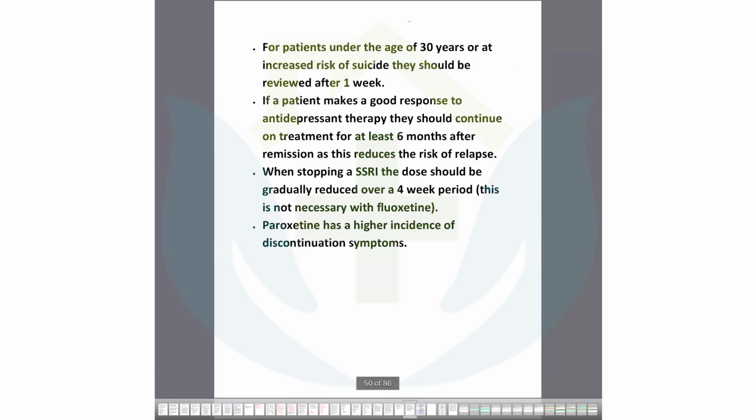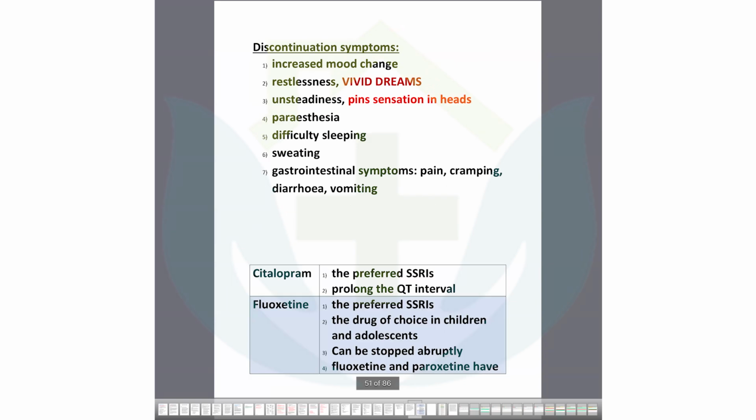Okay. Now, there are some discontinuation symptoms. If you discontinue the SSRI suddenly, then the patient can have vivid dreams and can have pain sensation in the head. These two are very important discontinuation symptoms of SSRI. SSRI should not be withdrawn suddenly. It should be gradual, like steroid. If you use a steroid for more than 3 months, 7.5 milligram, then you should gradually withdraw it. Similar to SSRI, if you use an antidepressant like this, you should gradually decrease it. Then discontinuation symptoms can be prevented.